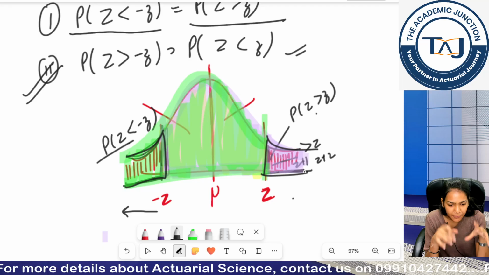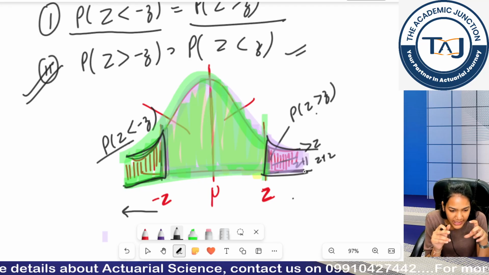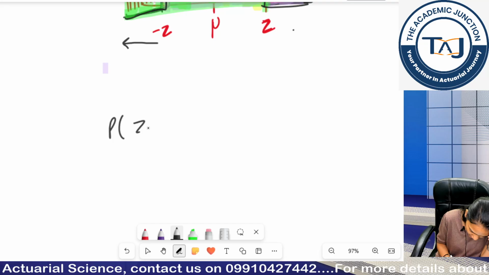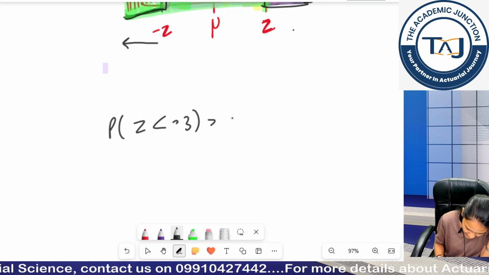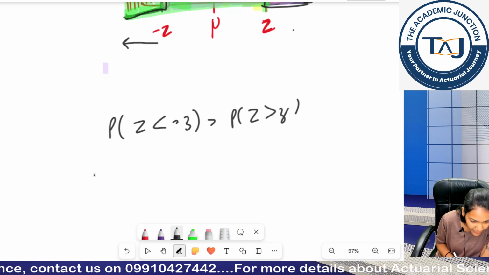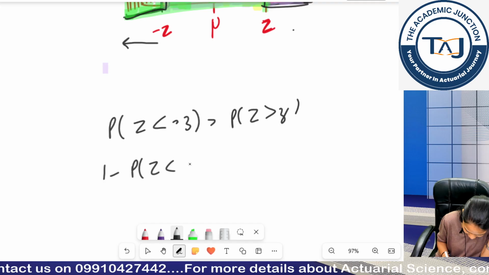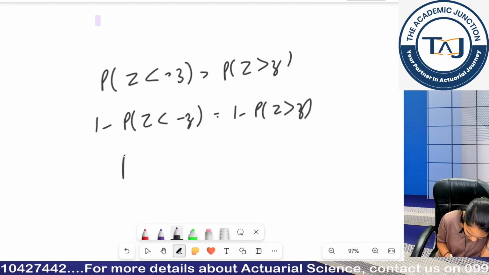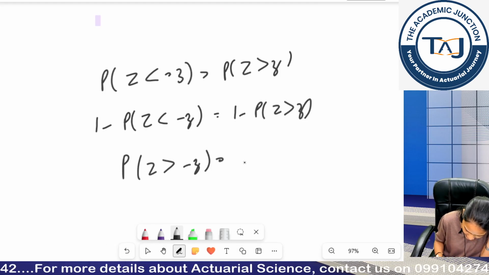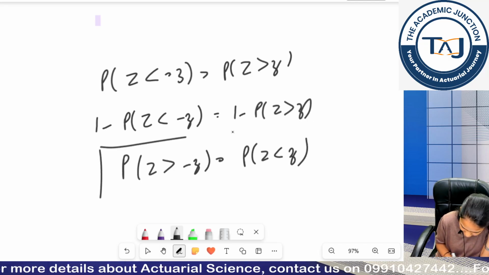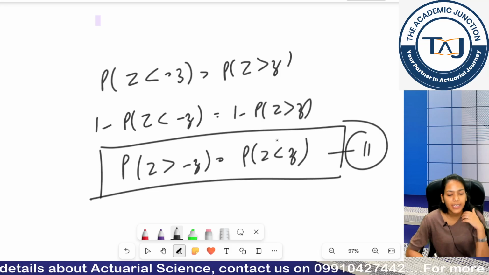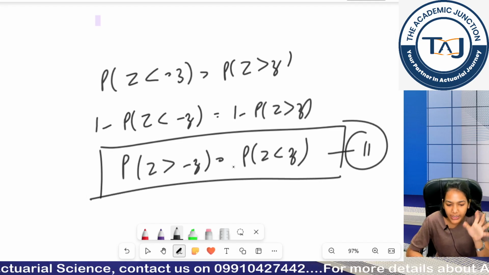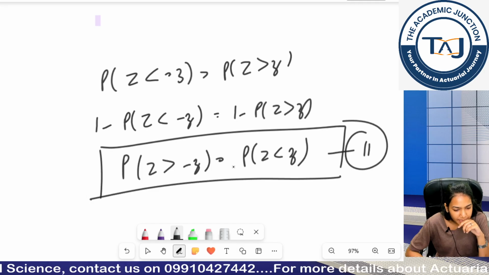So if I subtract the same thing from one constant, then I get the same values. Otherwise, how can you interpret this? We already understood probability Z is less than minus z is equal to probability Z is greater than z. Subtracting this from 1 on both sides, by the law of total probability, it becomes probability Z is greater than minus z equals probability Z is less than z. Again, your second relationship is derived. You do not have to derive this in your exam, but you should know how it is derived. Clear?